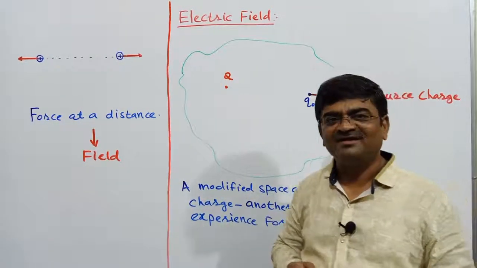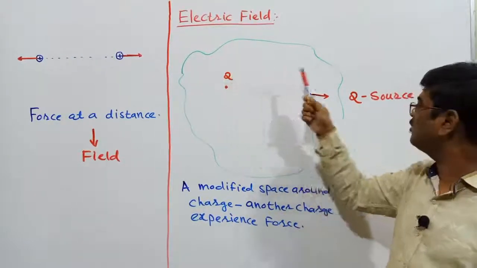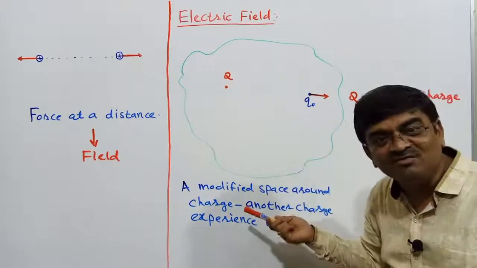Got my point? So which is my source charge? Q. Why do I call it the source charge? Because it is the one which has modified the space.